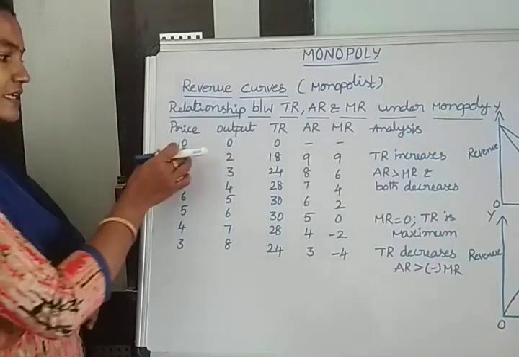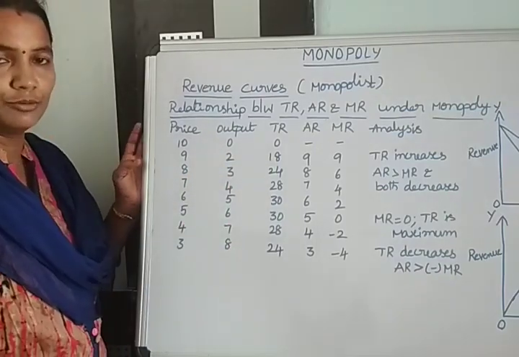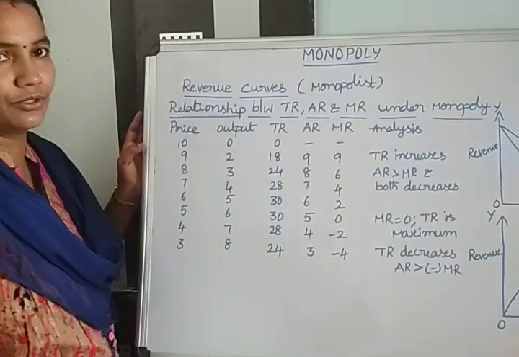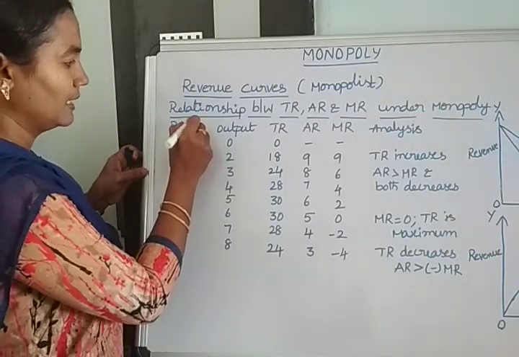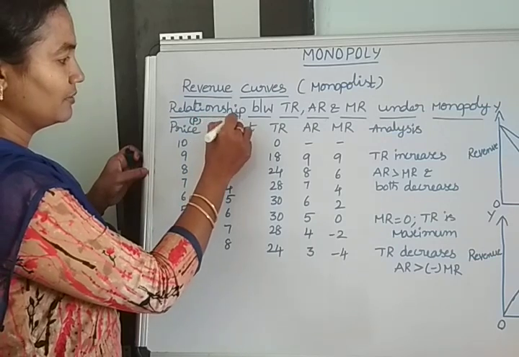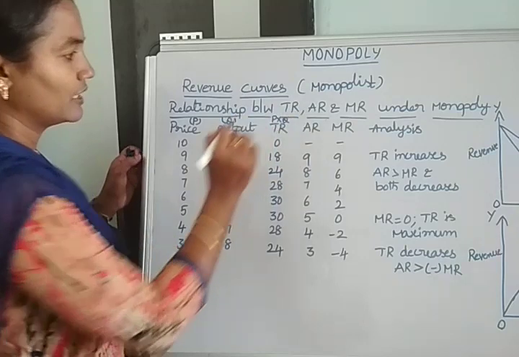If the price of the commodity decreases, then he increases the output. Then what about the changes in total revenue? Price is P and output is Q. Multiplying these two, P into Q, we get total revenue.